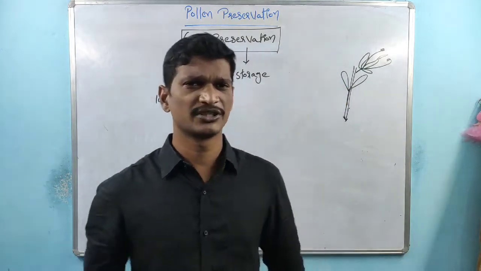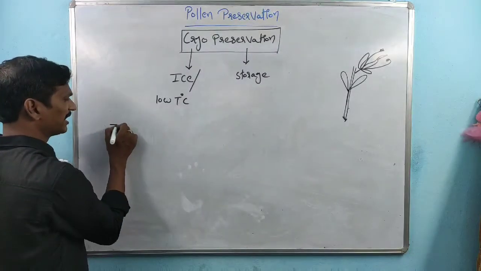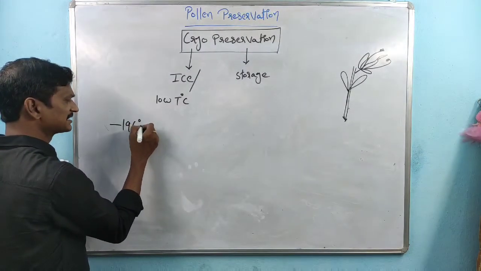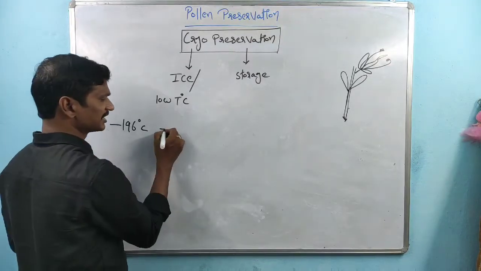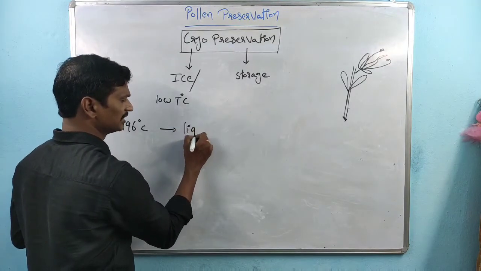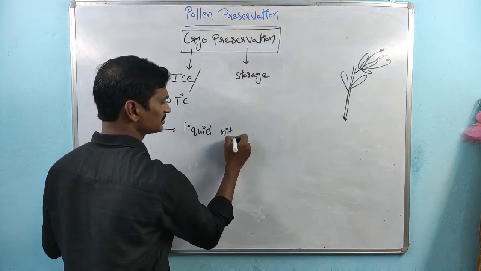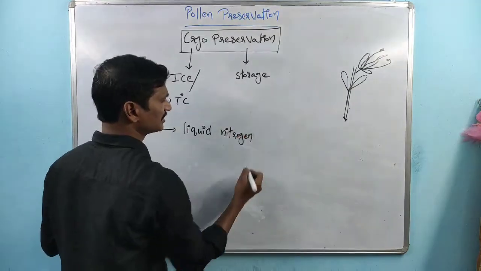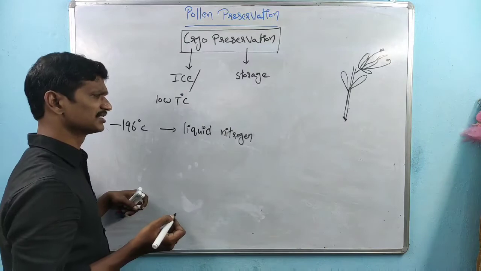So how does the preservation take place? Remember, at minus 196 degrees centigrade, by the usage of liquid nitrogen, we are preserving the cells.